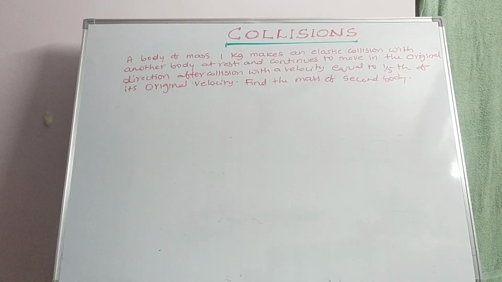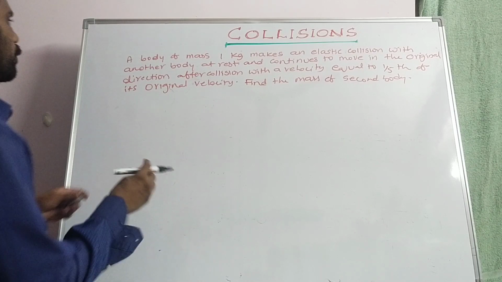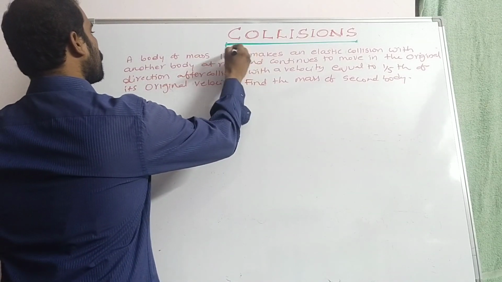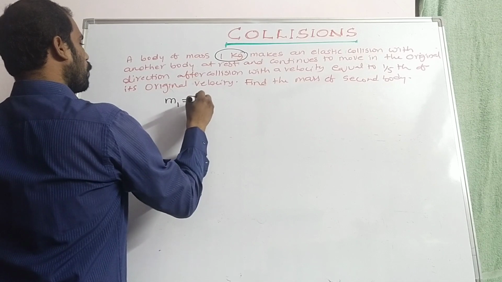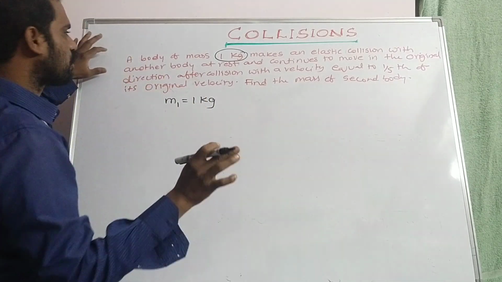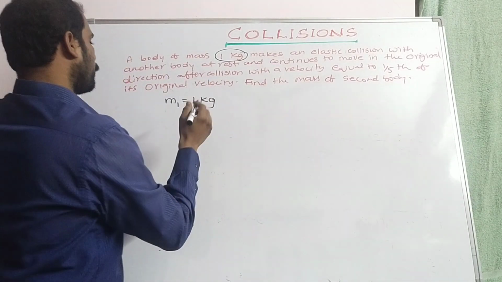Now here you have a body of mass 1 kg that makes an elastic collision with another body at rest and continues to move in the original direction after collision with a velocity equal to 1/5 of its original velocity. Find the mass of the second body. Here we have to find the mass of the second body. We are provided with the mass m1 equal to 1 kg, which makes an elastic collision with another body at rest.